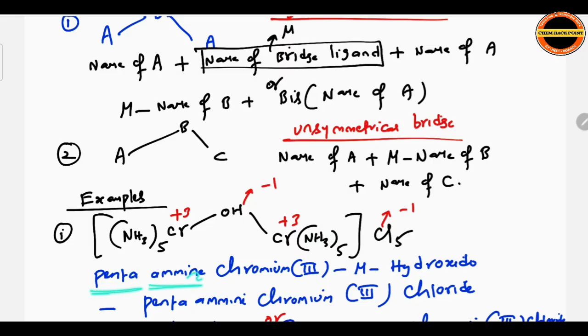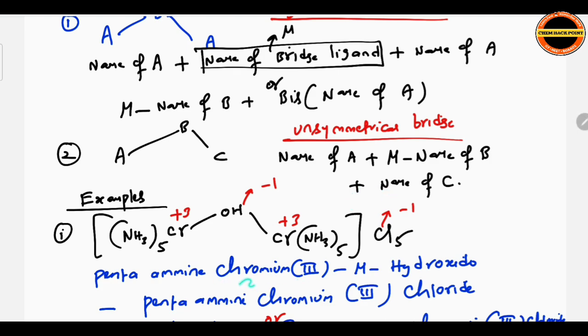So now pentaamine, here we mention chromium. Why is it chromium? Why not chromate? Because of the charge of this given. For example, if you split it, what will you get here? 5Cl minus. So here you will get plus 5 charge. Plus 5 charge you will get, right? According to the given sequence, whenever the coordination part has plus 5, we will not write any chromate like that.